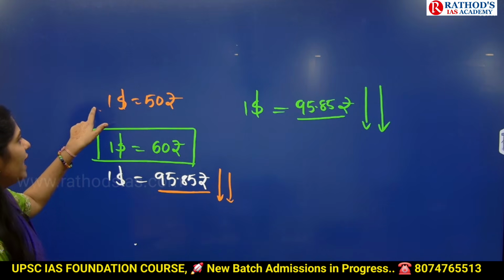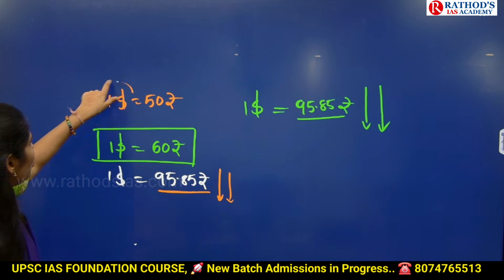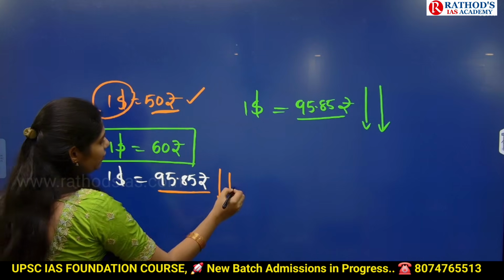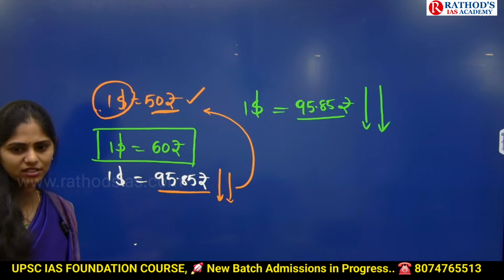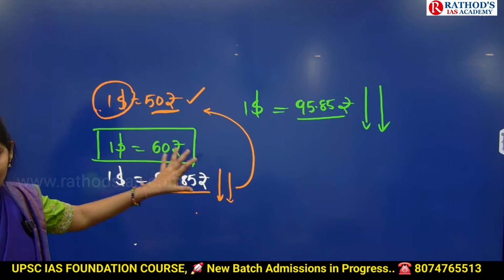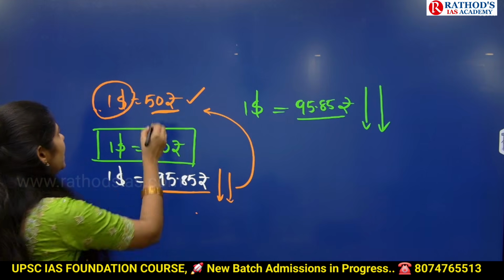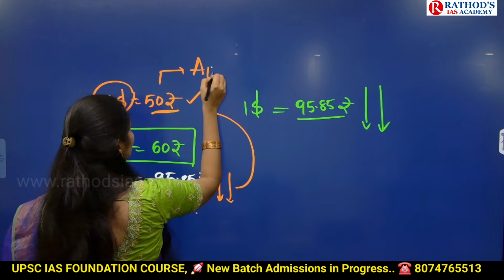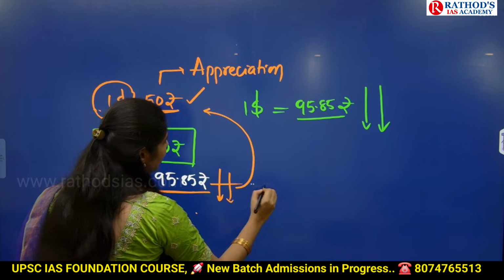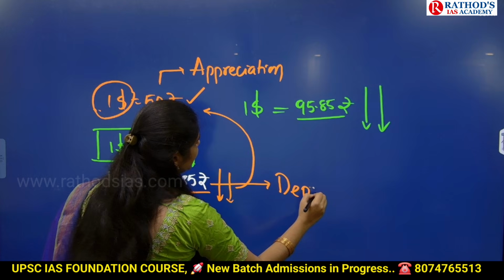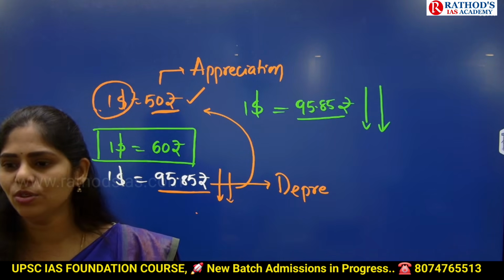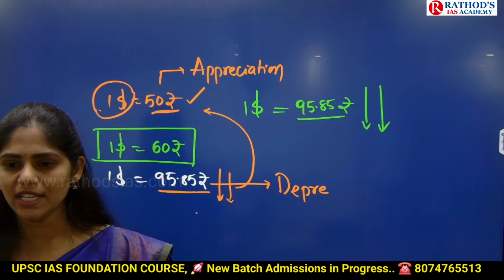So take this scenario which is written in orange pen. If you want to get $1, how many rupees do you have to give? 50. That means the rupee value, if you compare with the other scenario, increased or decreased? Rupee value is more here, but here rupee value is less. When rupee value is more, that concept is called appreciation. When rupee value is less, it is called depreciation. Depreciation means decrease of Indian rupee value. Increase of Indian rupee value is called appreciation.